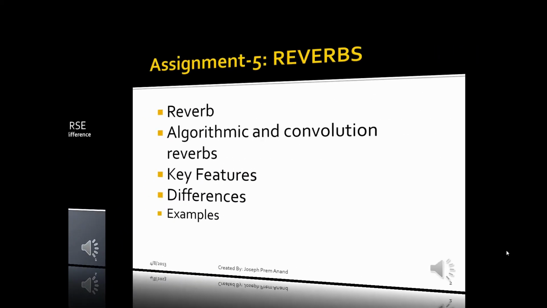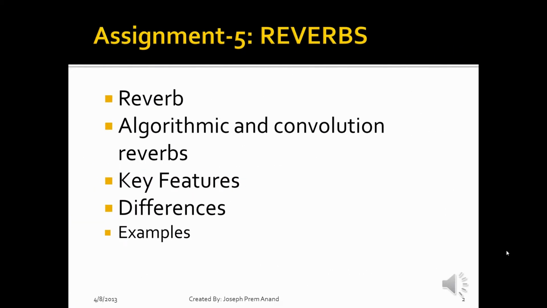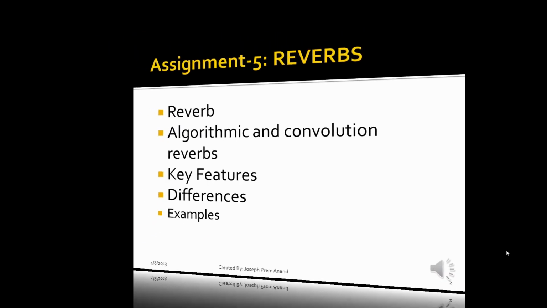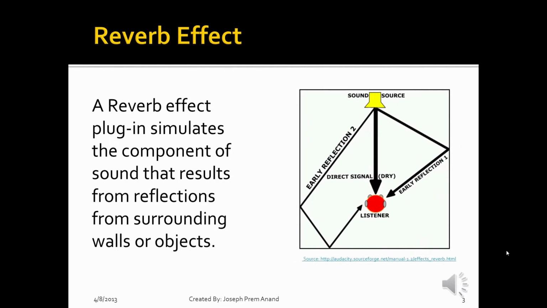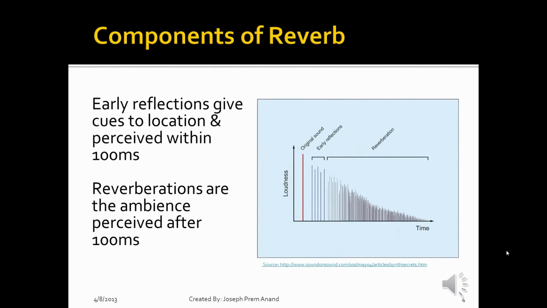In assignment 5, I will be comparing algorithmic and convolution reverbs. A reverb is a component of sound that results from reflections from surrounding walls or objects. A listener in a room hears the direct signal first, followed by the reverb. The direct signal is also referred to as the dry signal. The signal with the effect added is the wet signal.